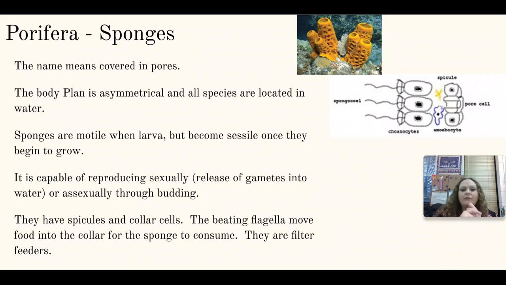But one thing that is true of all sponges is they're all located in the water. These are aquatic species. They're able to move when they're babies, when they're larvae. But once they attach themselves to coral or to the bottom, that's when they're going to become sessile. And that's actually when they're going to start to mature and grow into an adult. So they're capable of reproducing sexually, just like all animals. They can release their gametes into the water, or they can reproduce asexually through budding.